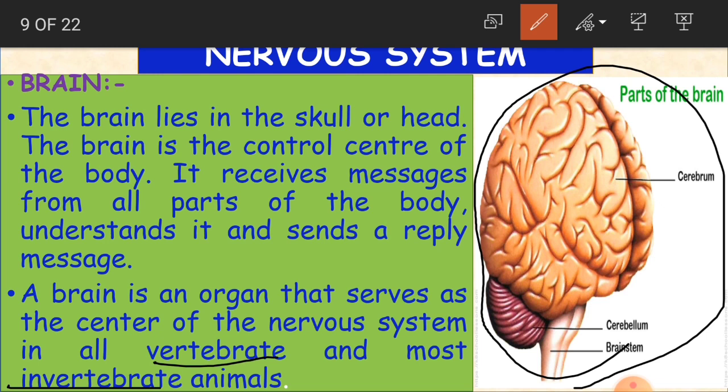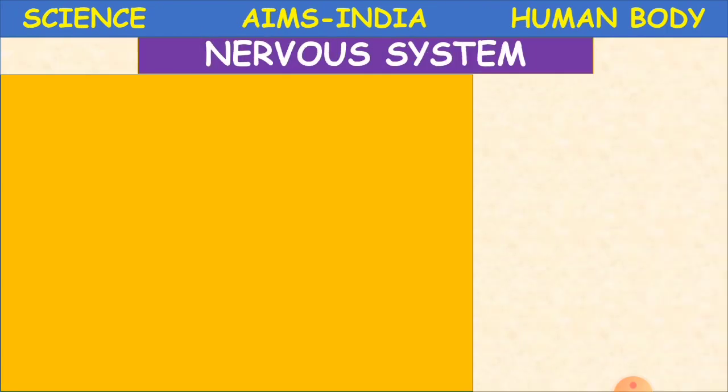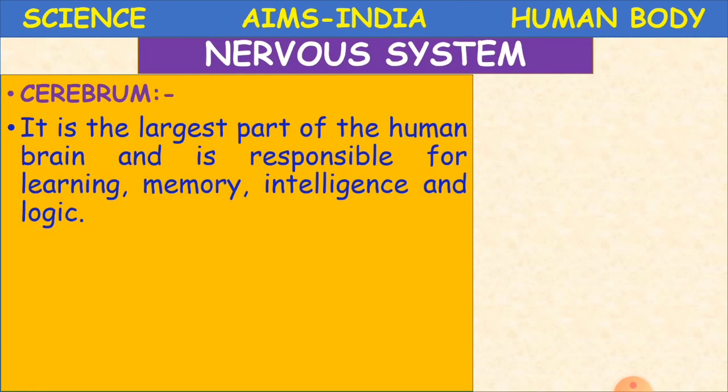But brain is an organ, and that serves as the center of the nervous system for all vertebrate and invertebrate animals. Clear, children? Yes. So now we'll just learn the parts of this brain. So what is it? Cerebrum.